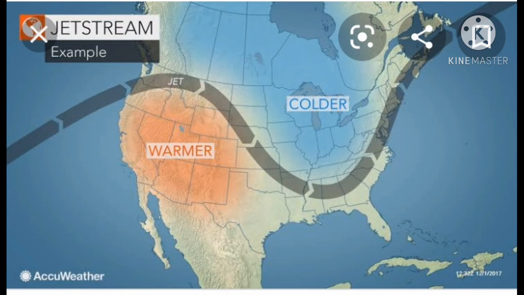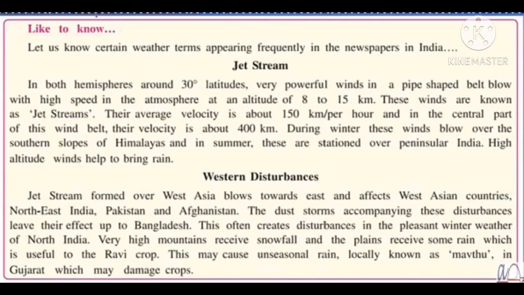Next is western disturbances. This also we heard. Jet stream formed over West Asia blows towards east and affects West Asian countries, Northeast India, Pakistan and Afghanistan. The dust storms accompanying these disturbances leave their effect up to Bangladesh. These are the dust storms.